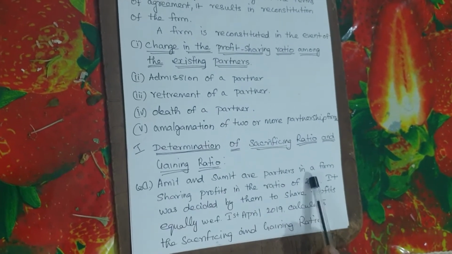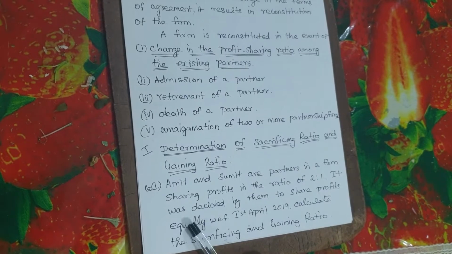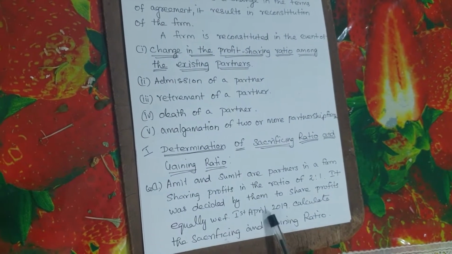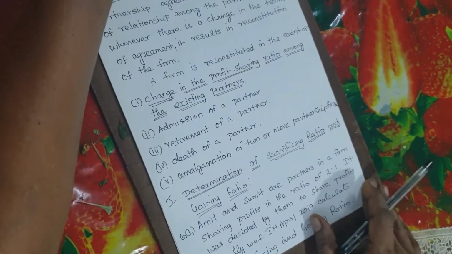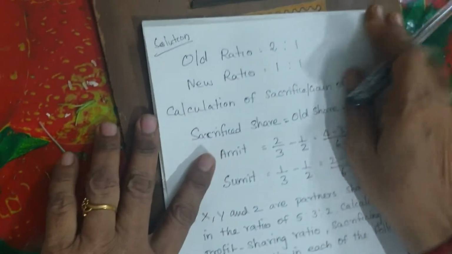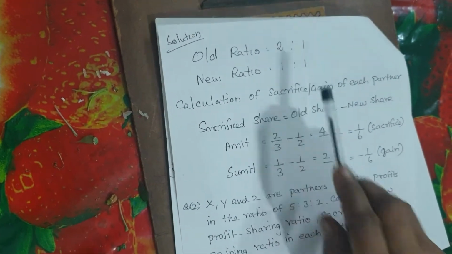Amit and Sumit are partners in a firm sharing profits in the ratio of 2:1. It was decided by them to share profits equally with effect from 1st April 2019. Calculate the sacrificing and gaining ratio. Solution. Old ratio is 2:1, new ratio is 1:1.